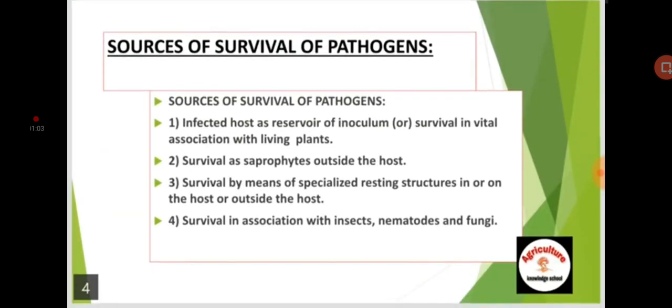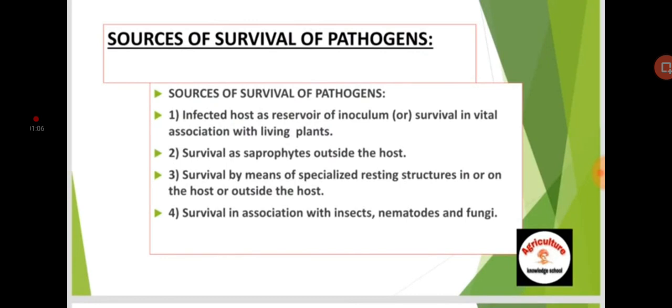Sources of survival of pathogens. So what are the sources of survival of pathogens? There are four sources. First is infected host as reservoir of inoculum, or survival in vital association with living plants. Number two, survival as saprophytes outside the host. Third is survival by means of specialized resting structures in or on the host or outside the host. Fourth is survival in association with insects, nematodes and fungi. So these are the four sources of survival of plant pathogens.